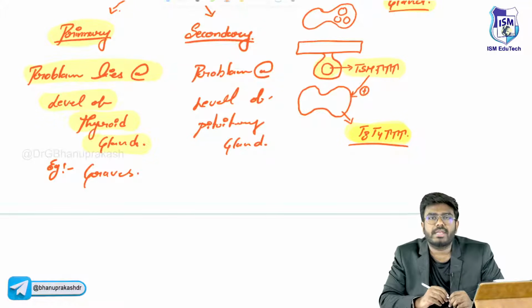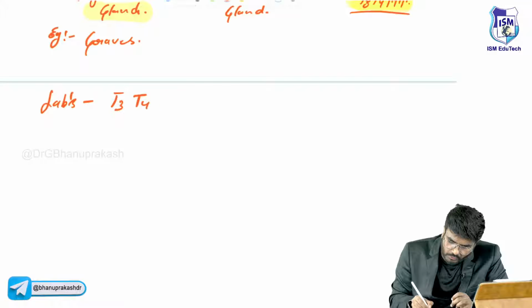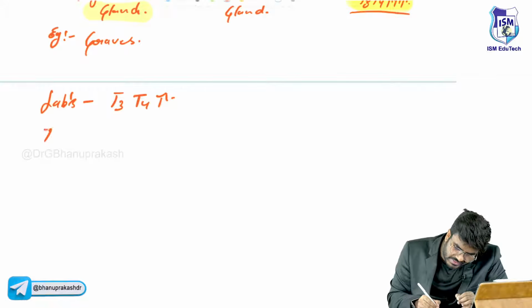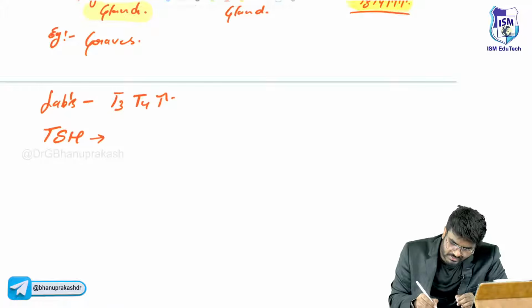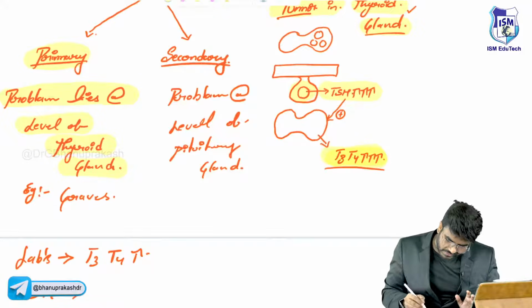Okay, an example of primary is Graves. Now, in Graves, if you look at the labs, the T3 and T4 levels are elevated, no doubt. What about the TSH levels? See, Graves is hyperthyroidism, so there is a greater amount of T3 and T4.